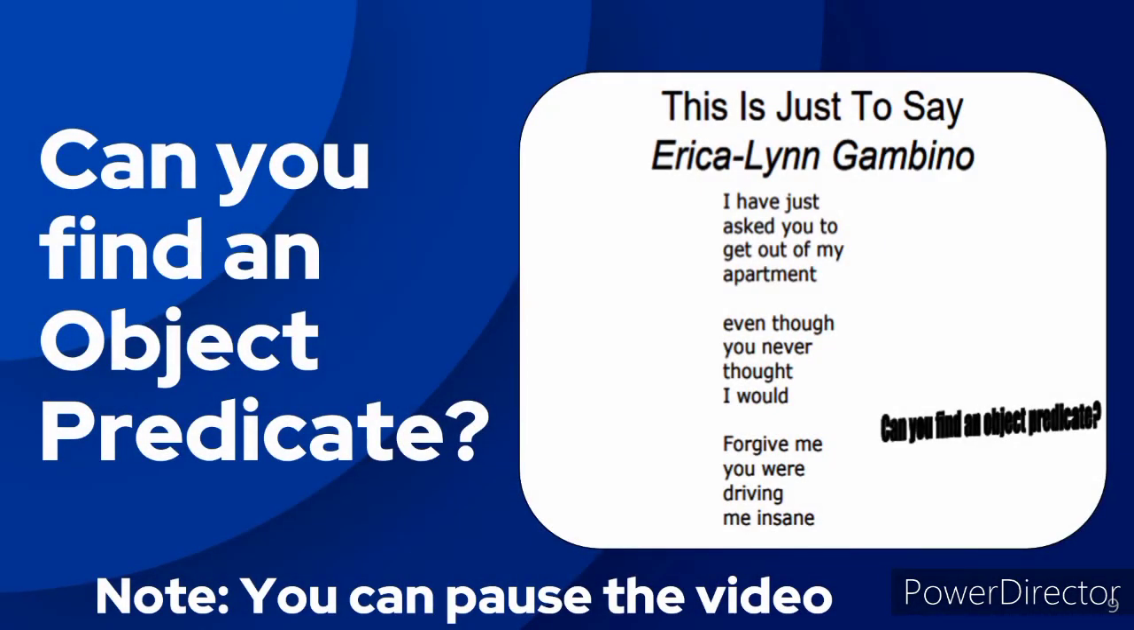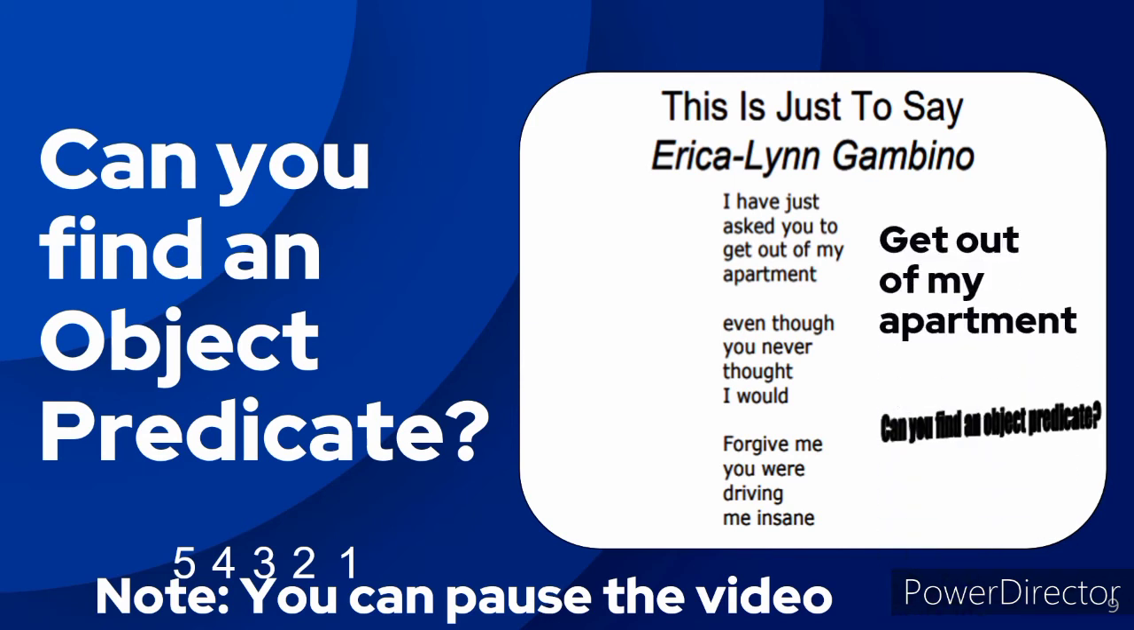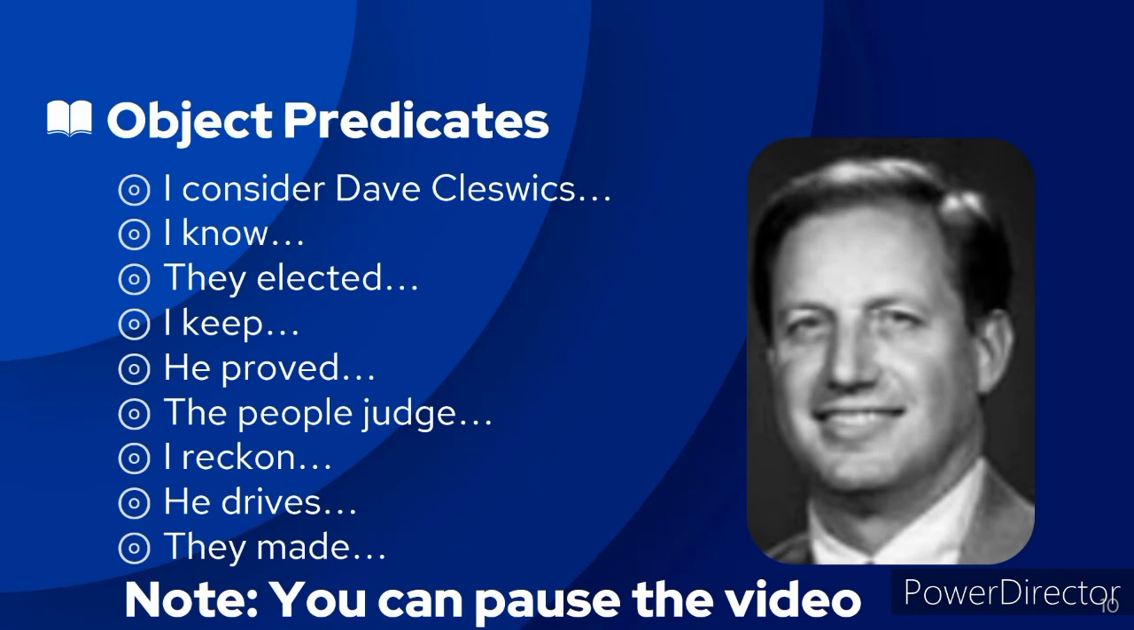Can you find an object predicate in the given example? Let me give you again 5 seconds. Okay, if your answer is get out of my apartment, then you're correct because it is a prepositional phrase. Here are more examples of object predicates.